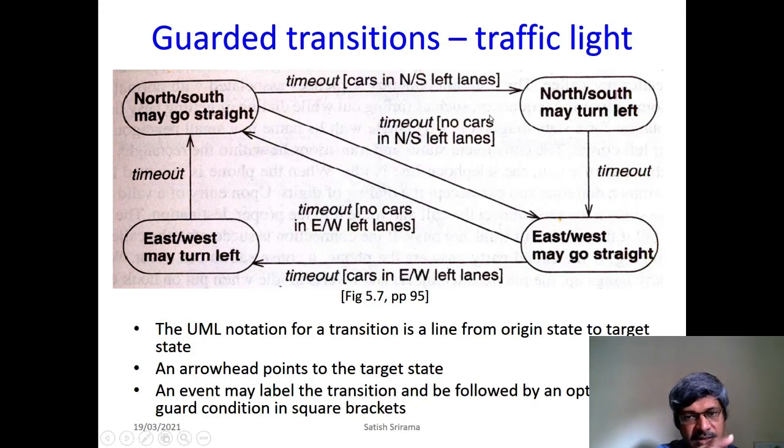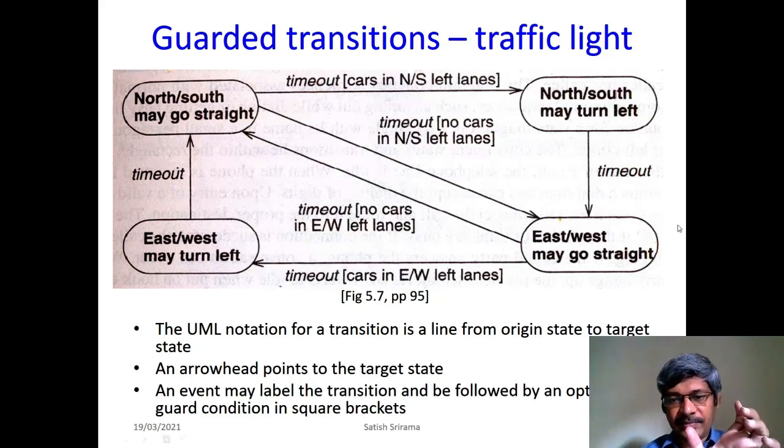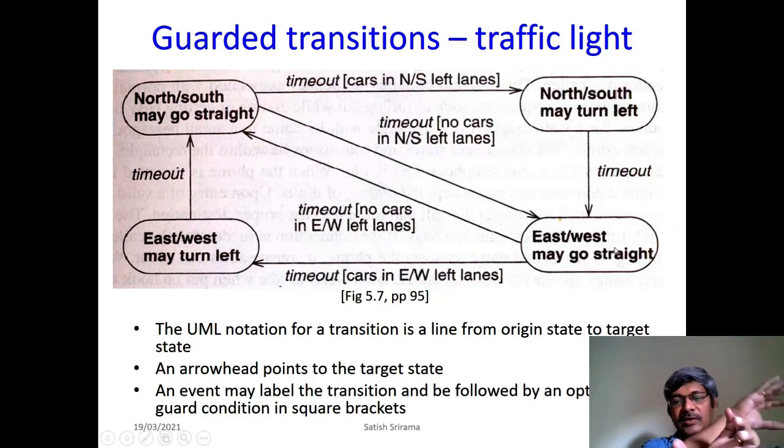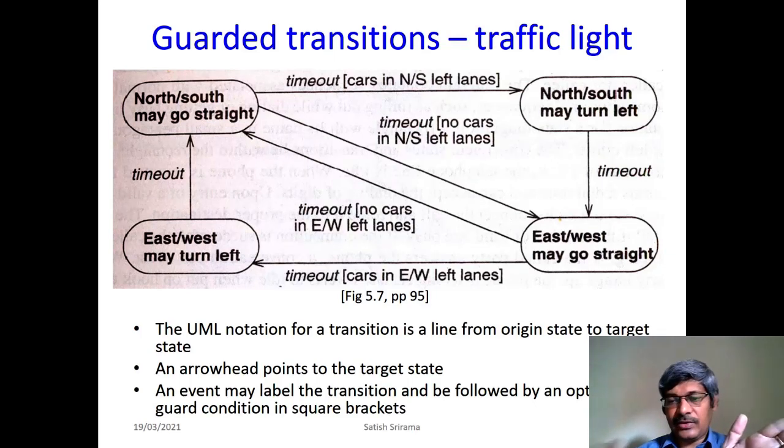And if there are no cars in the north south left lanes, they were going straight, and then east west may go straight. Both lanes. People are going like this, and some cars are going like this. If a left turn is allowed at that particular time, there can be collisions, isn't it? That's why it is intelligently trying to avoid that. So now you have got how you transition from this state to this state.